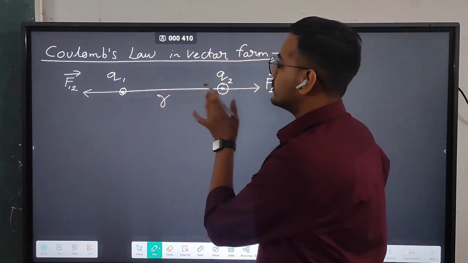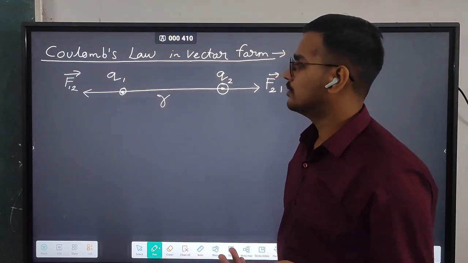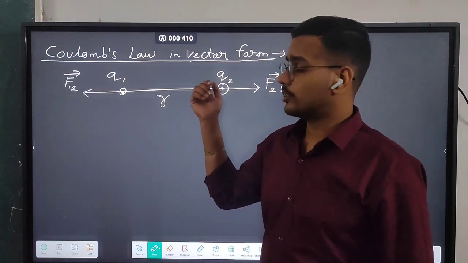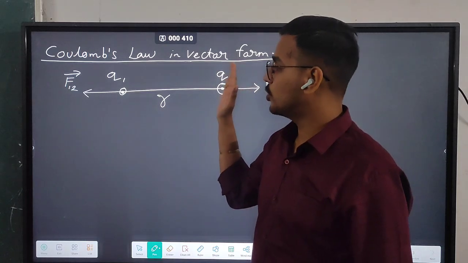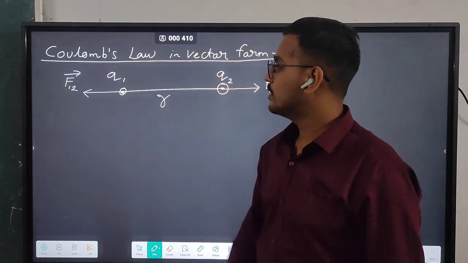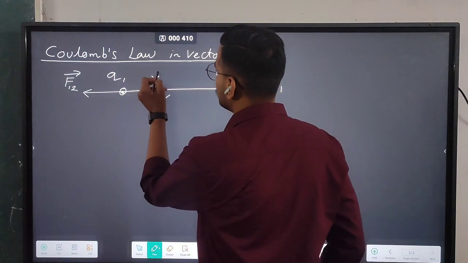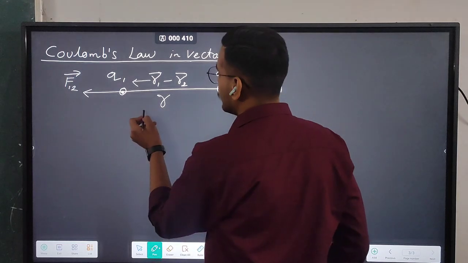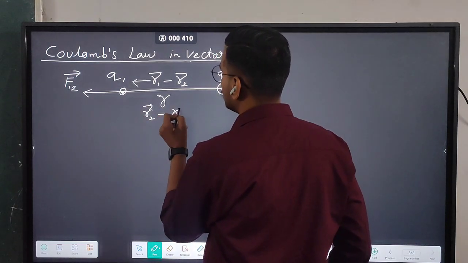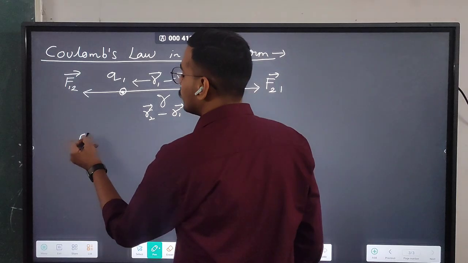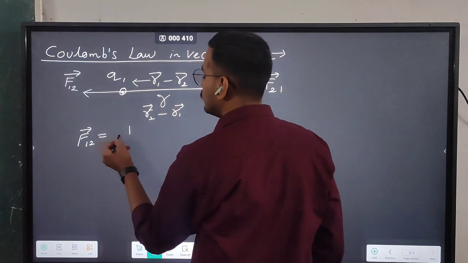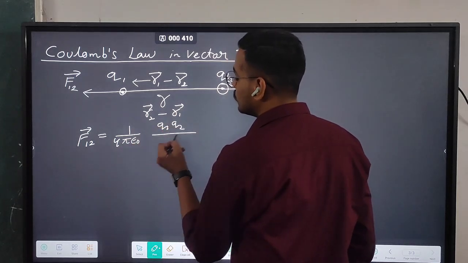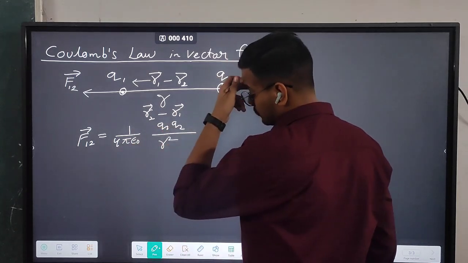Let's talk about the distance, because distance also will have some direction. For F12, the force on 1 due to 2, you will calculate the distance from this to this, and we always measure distance as final minus initial. Here also, final minus initial. So let's find the value of F12, which will equal 1 by 4 pi epsilon naught Q1 Q2 by r square.